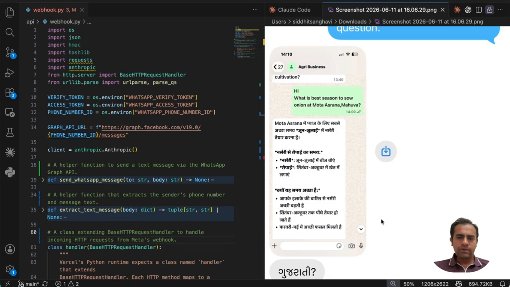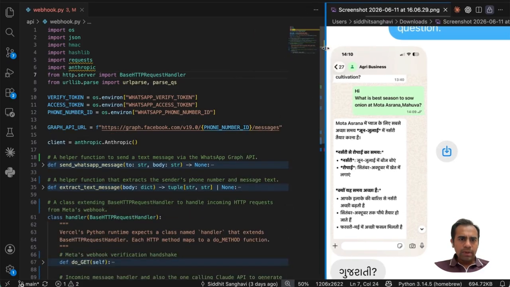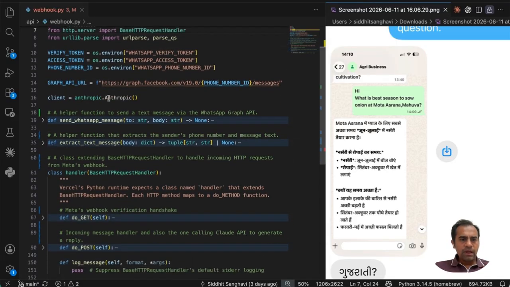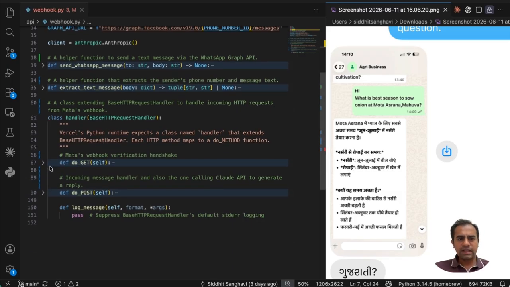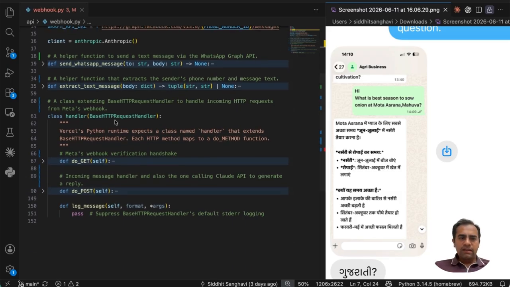But before that, let's have a look at how the information is flowing in the main script that we have. And that's our webhook.py right here. So let's switch over there. And with webhook.py, we have a bunch of functions that are worth talking about. And in these functions, we first have this big class. Now, this is the handler class, which inherits from BaseHTTPRequestHandler. And handler is what Universal needs.